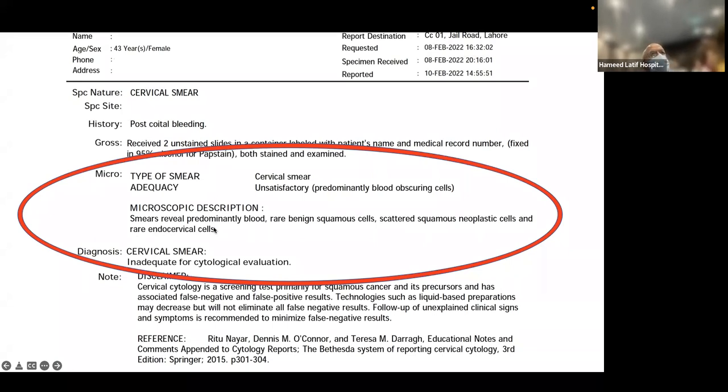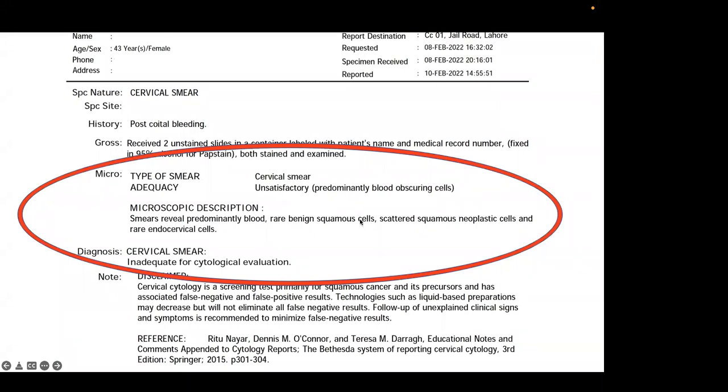Presence of endocervical cells again also would have shown adequacy of the specimen, because whenever a specimen is taken, even if it is not smeared with the blood cells, that shows the adequacy of that. And that's why the inference here was inadequate for cytological evaluation. So there was no opinion actually given, but it was only, and anyway, even if this was not there, the smear needed to be repeated.